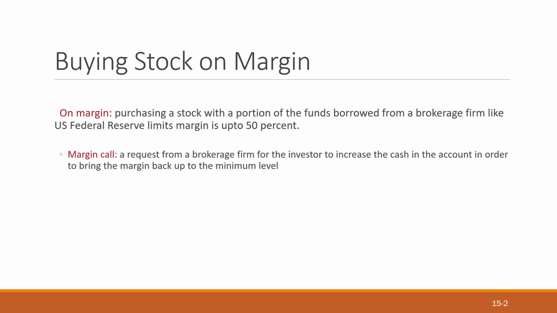Buying stocks on margin. What is a margin call? A margin call is a request from a brokerage firm for the investor to increase the cash in the account in order to bring the margin back up to the minimum level.